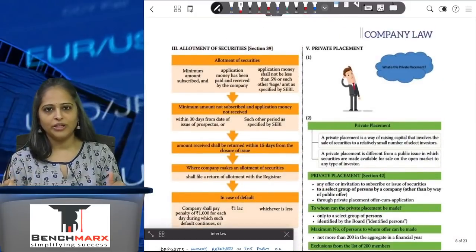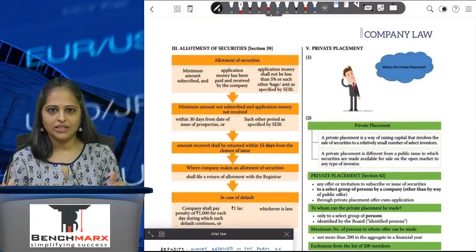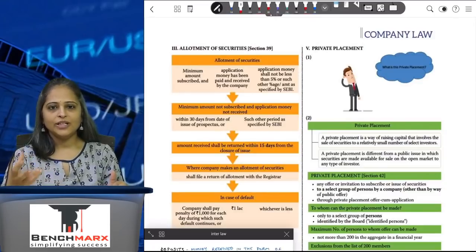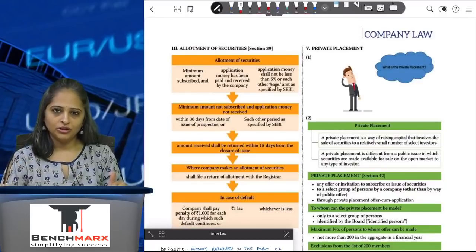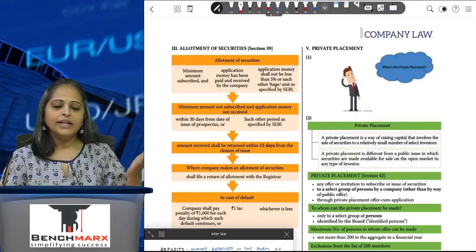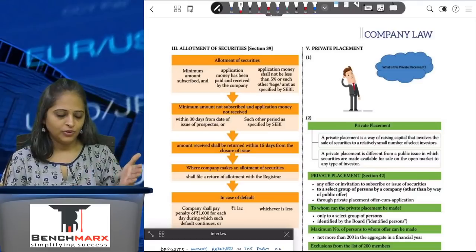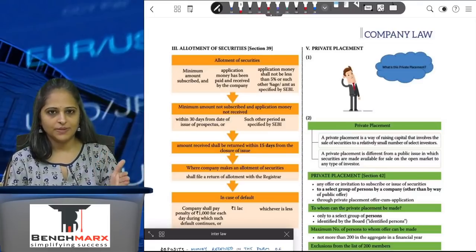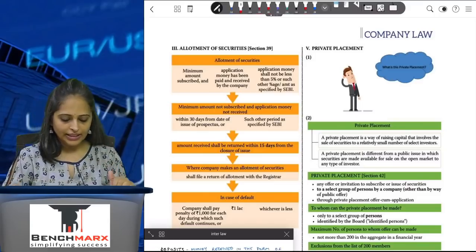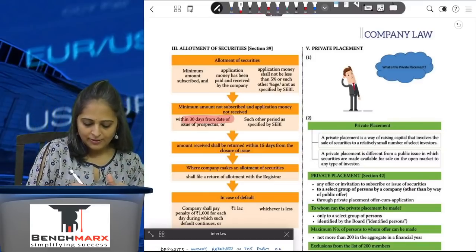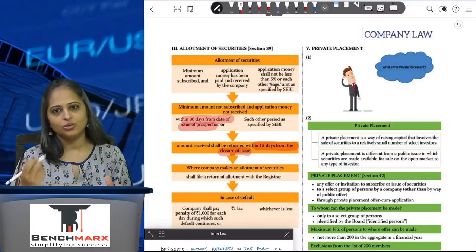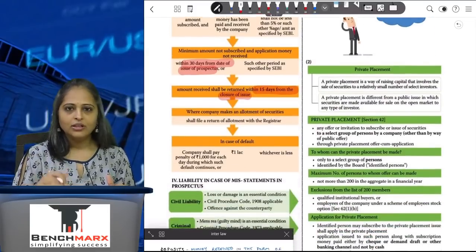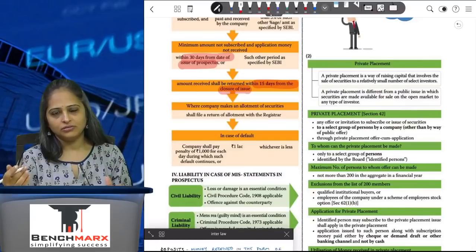Okay. Now allotment of security. So once I have made an application and people have paid the application money, if it is not less than 5%, then I will have to allot the securities to the people who have made the payment for the application money. If I have not received the required amount of people who are subscribing to the securities, then within 30 days from the date of issue of prospectus, if I have not issued, then I will have to refund the amount to the investors within a period of 15 days from the closure of the issue. If I do not return, then I'll have to pay interest.